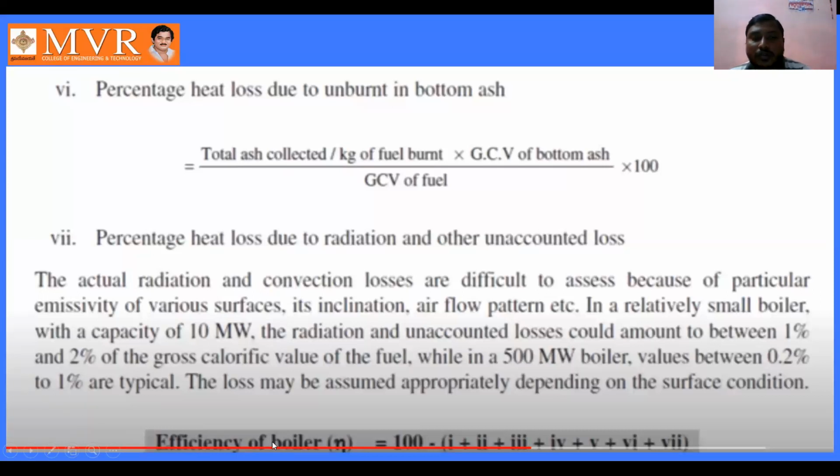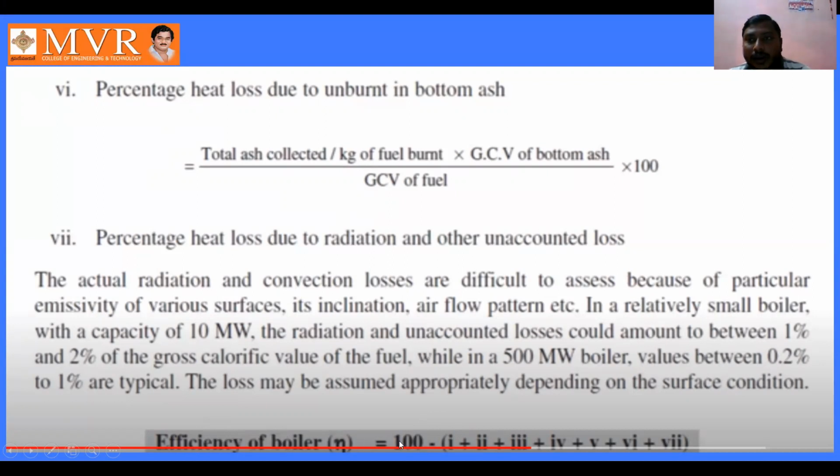The efficiency of the boiler is taken using the equation 100 minus (1 plus 2 plus 3 plus 4 plus 5 plus 6 plus 7). We use these 7 losses, subtracting all of the values we have studied from 100 to get the efficiency of the boiler.